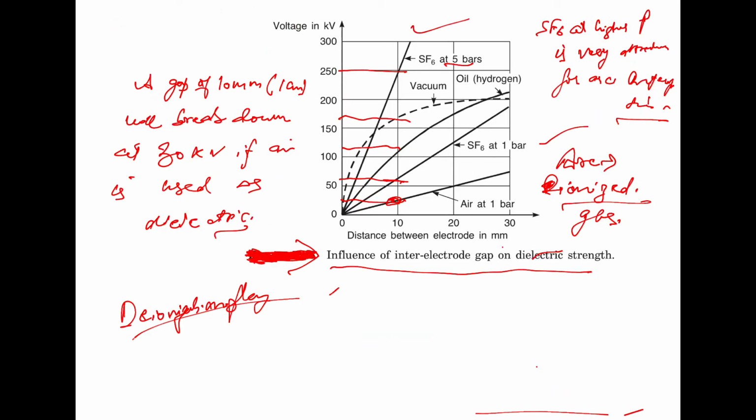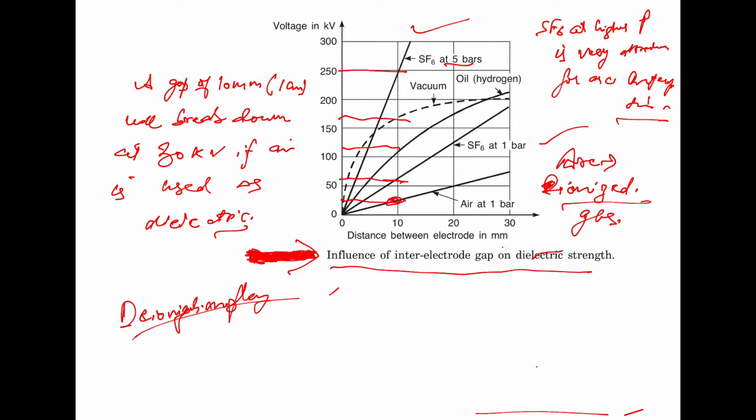Now, the second one shows the influence of the interelectrode gap on the dielectric strength. It is observed that for a gap of 10 mm, that is 1 centimeter, where this axis is the distance between the electrodes in mm and this is the voltage in kV, the gap will break down at 30 kV if air at 1 bar is used as the dielectric.